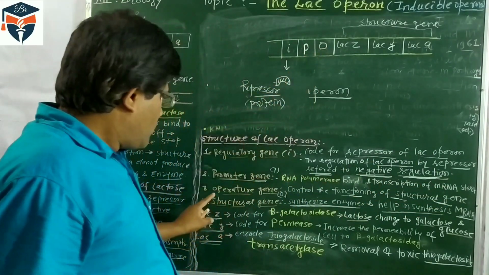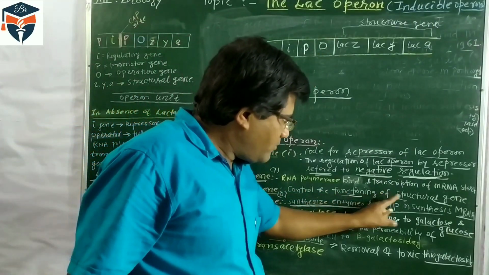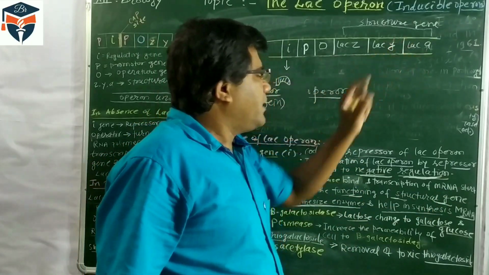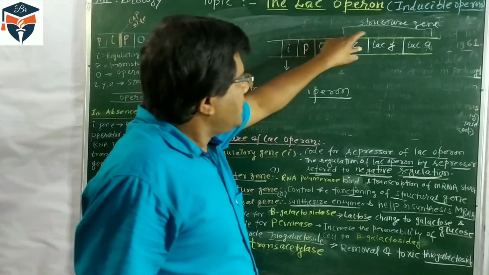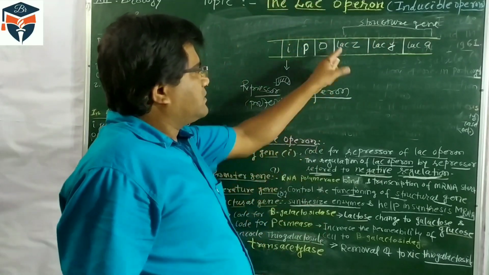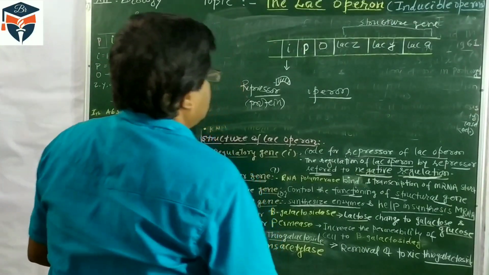O is the operator gene, and it controls the functioning of the structure genes Z, Y, and A. Now, there are three structure genes. One of the structure genes is Z.